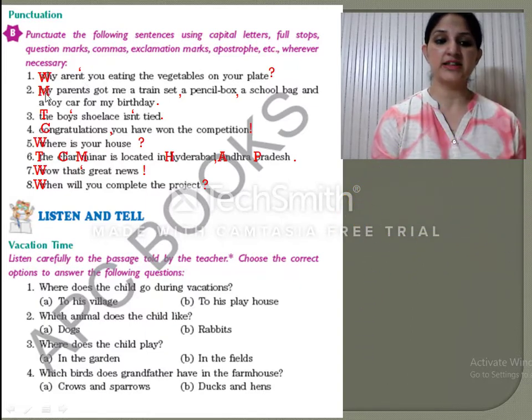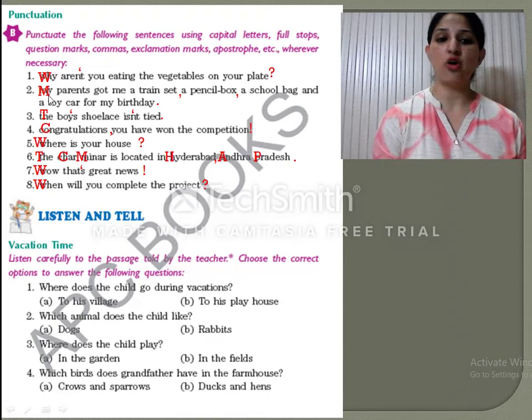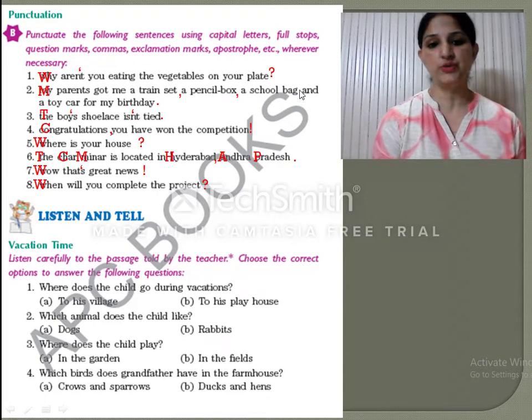Now let's see the next sentence. My parents got me a train set, a pencil set box, a school bag and a toy car for my birthday. Now in the sentences where you have a lot of options, you will differentiate between them with the help of a comma like this, as has been put over here. But in the last option, you will not put a comma, you will use an and. Okay. And it is a simple sentence, so we have ended it with a full stop and started it with the capital letter.